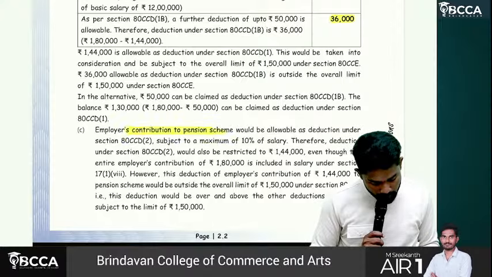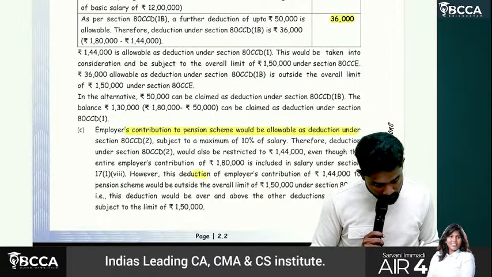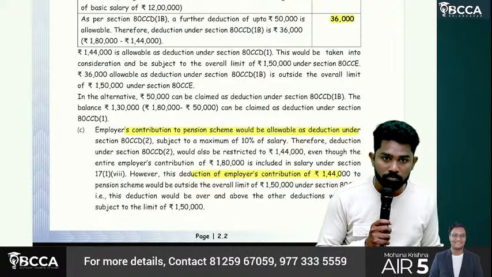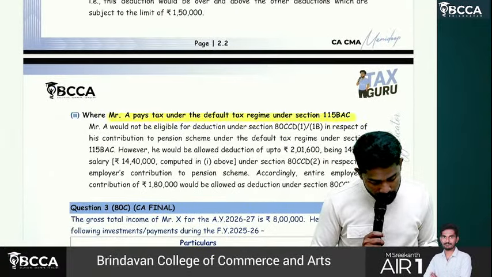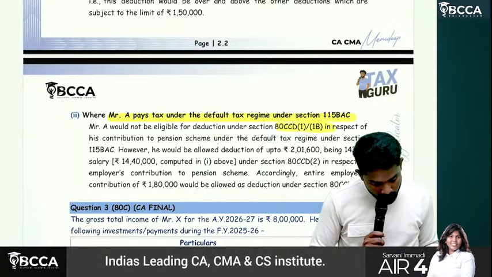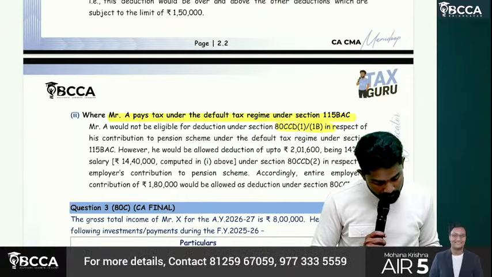Then employer's contribution to pension scheme was also 1 lakh 44,000. Where A pays tax under default regime, then 1 and 1B are not eligible. Only, however,